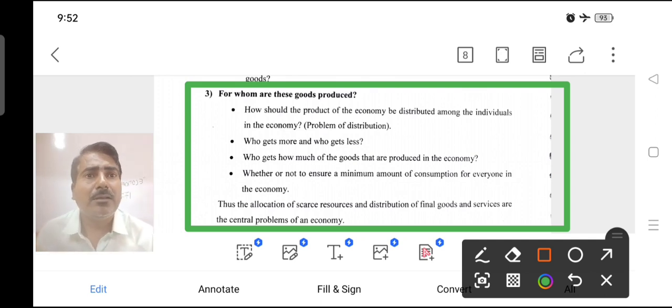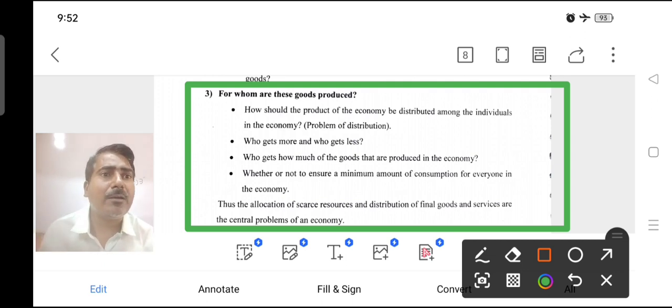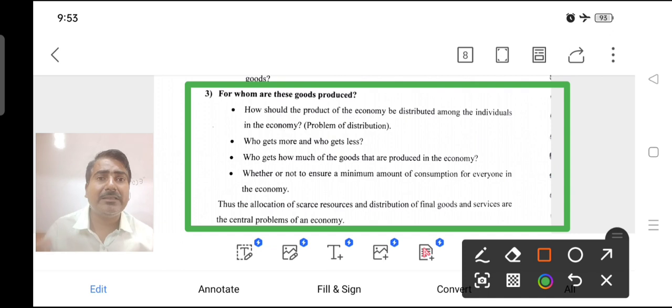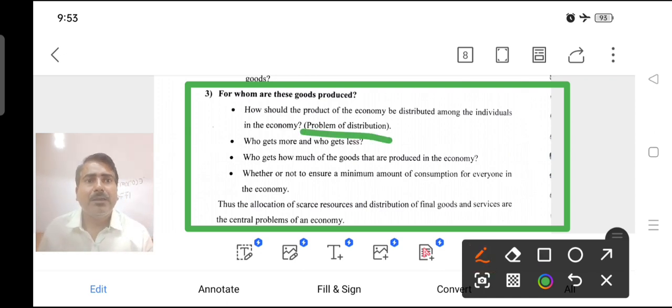First, how should the product of the economy be distributed among the individuals in the economy? Which persons or which society is given importance in the production? That is called the problem of distribution.